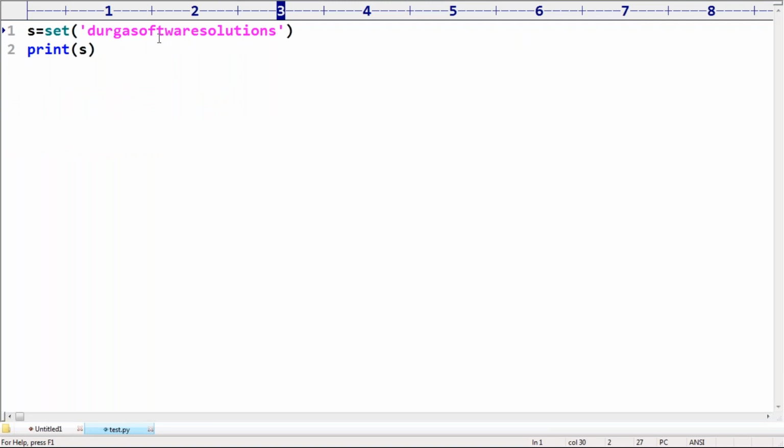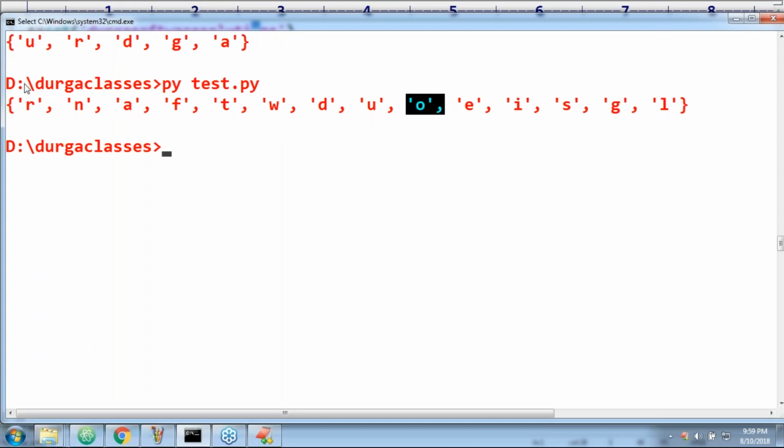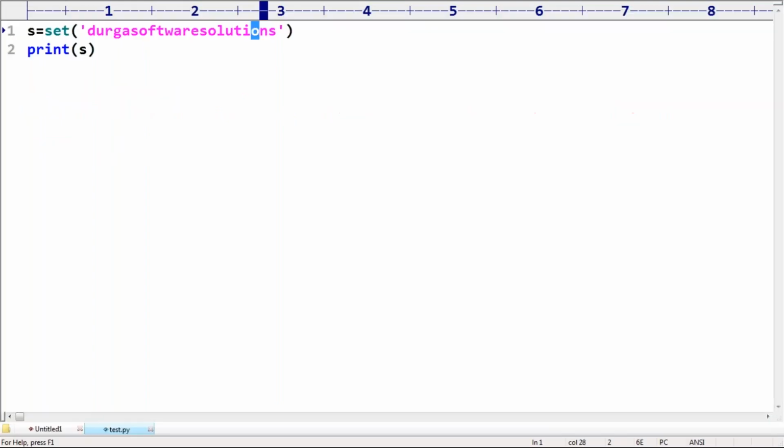Here in Durga software, one time here, another time, 2 times is coming. How many times is O coming? Here and here, and here 3 times O is coming, but here how many times is it there? O is only 1 time, A is only 1 time, like this, because duplicates are already removed, right? Okay, it's also one important terminology. You can create a set object from the list, from the range, from the string, from any sequence like this, right?